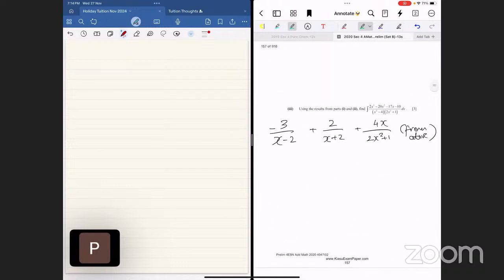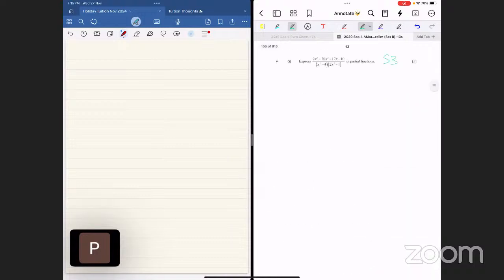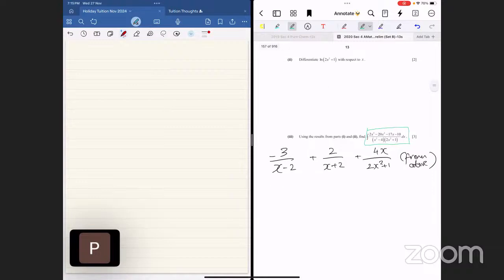Now look, they ask you to integrate this. Confirm one thing, this guy is exactly the same as the guy on top. Here's your 2x cubed, and this is your x squared minus 4. Let's just see below. There you go, your 2x cubed and your x minus. I can confirm that the rest are exactly the same.